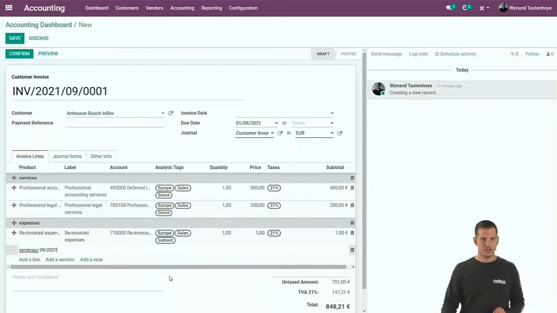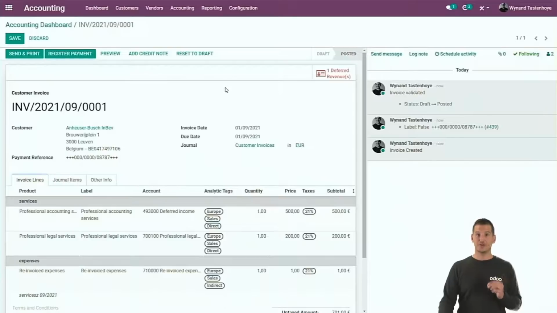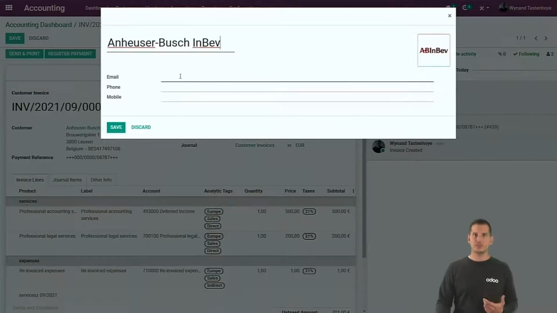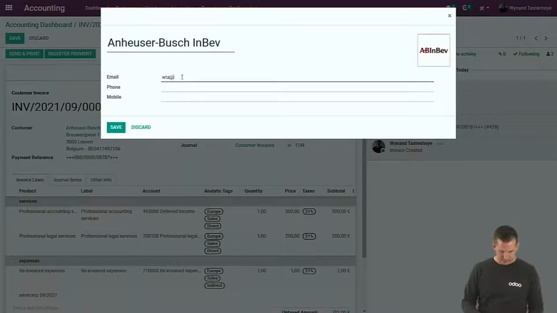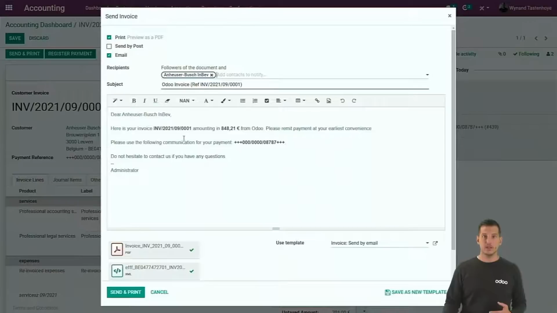2021. So once they're done, well, they can first of all, of course, confirm the invoice. But as from the moment that they confirmed it, they can immediately send it from Odoo as well. So just click on the send and print button, and we will try to send an email to the customer. Well, of course, first of all, you need an email address. So let's add one.